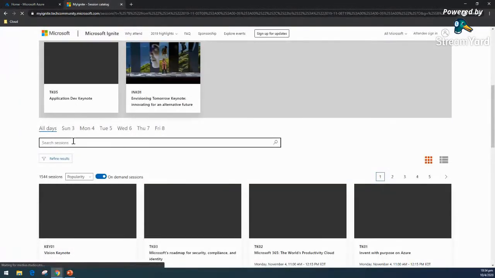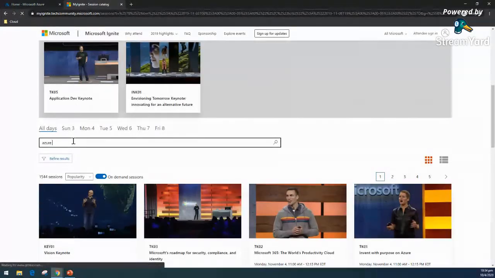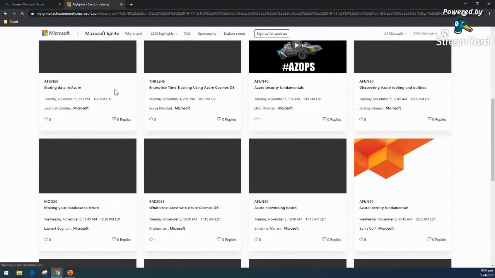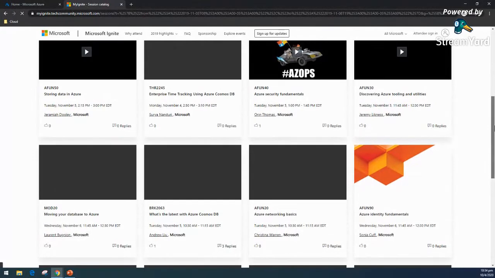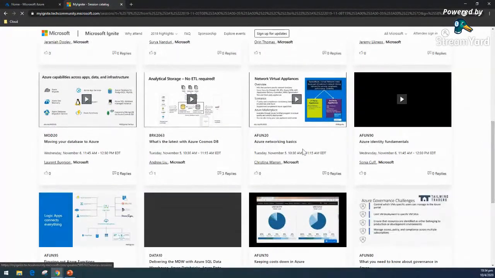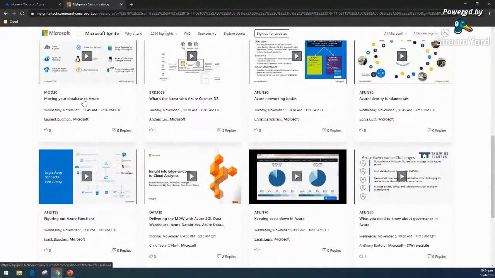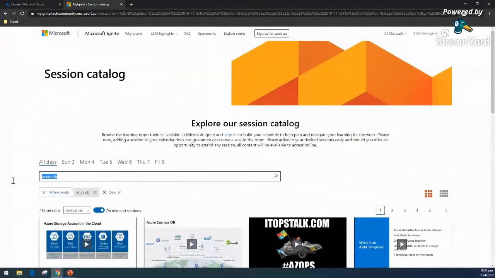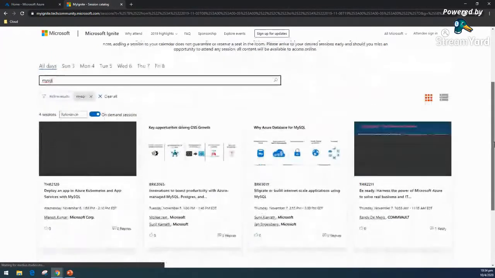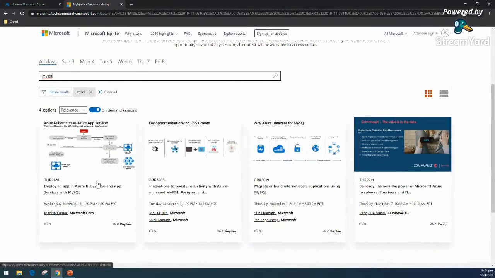I'm always trying to search, because there are 1500 sessions, but I want very specific ones on the database part, and it will give you the basics, or how to move, very specific. Let's say I want MySQL, it will show how we can deploy. These are very awesome, good sessions.